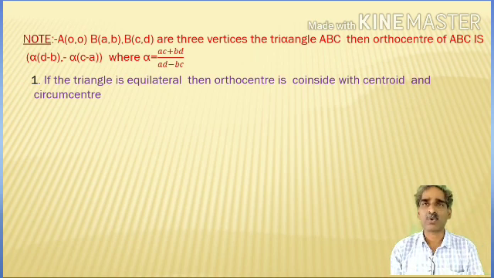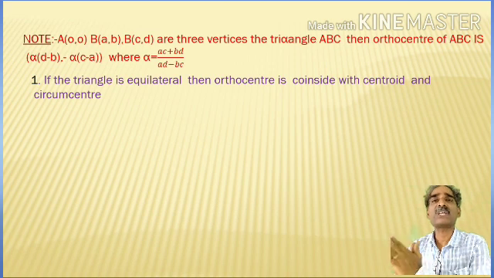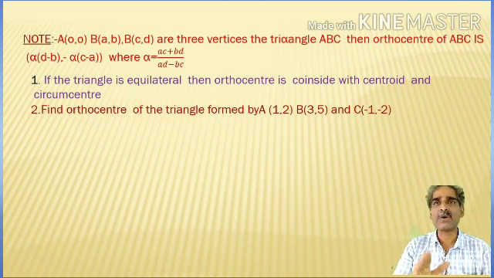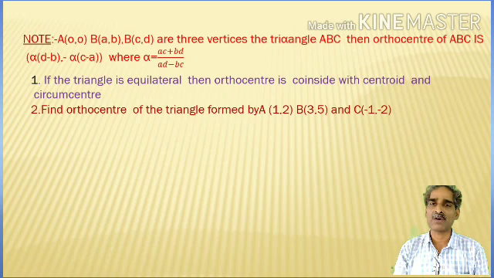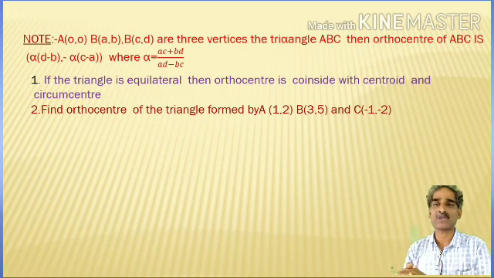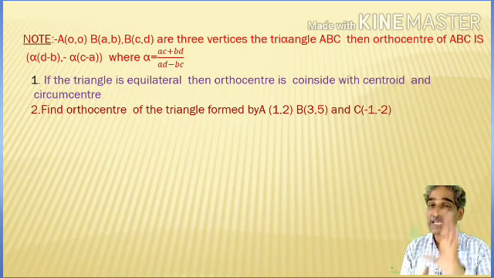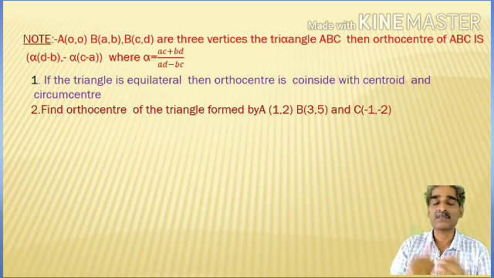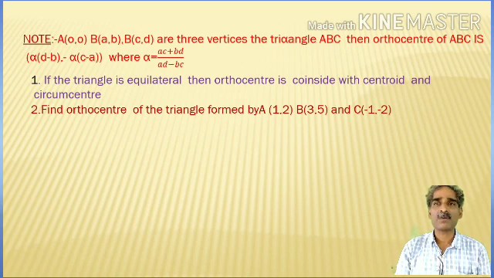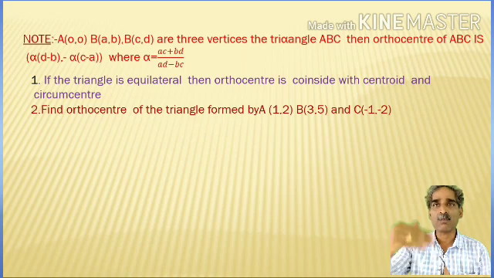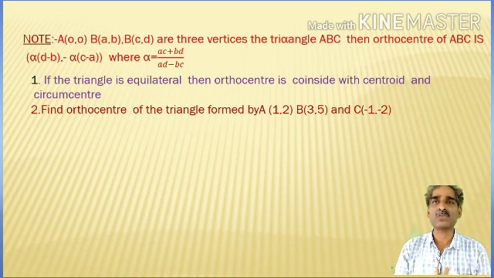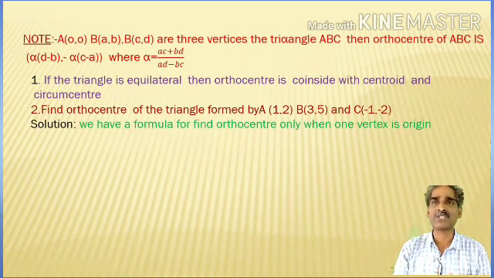Suppose we take one problem. Find the orthocenter of the triangle formed by A (1, 2), B (3, 5) and C (minus 1, minus 2). We have a formula when one point is the origin. But here 3 points are given: (1, 2), (3, 5) and (minus 1, minus 2). If you want to apply the formula, what do you have to do? Just shift one of these three given points to the origin, 0, 0.